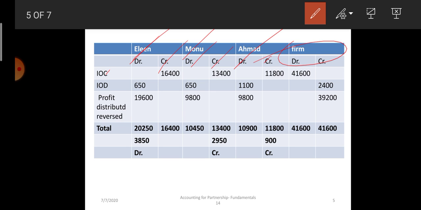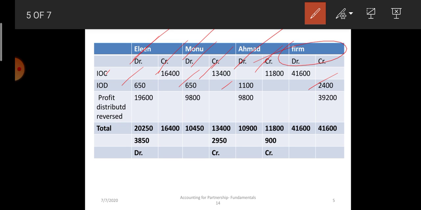Interest on capital will be credited to the respective partners' capital accounts. So Eileen will be credited by 16,400, Monu by 13,400 and Ahmed by 11,800 rupees. Interest on drawing: Eileen will be debited 650, Monu 650 and Ahmed 1,100. So partners are debited and firm will be credited.